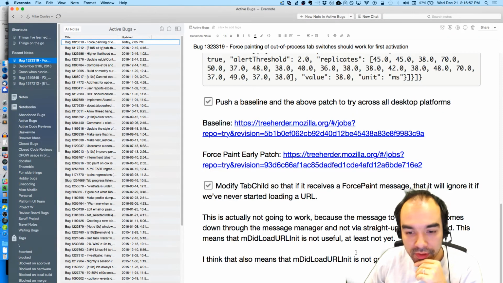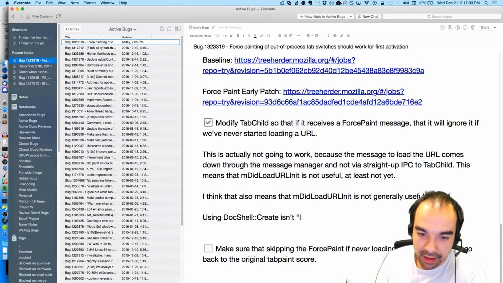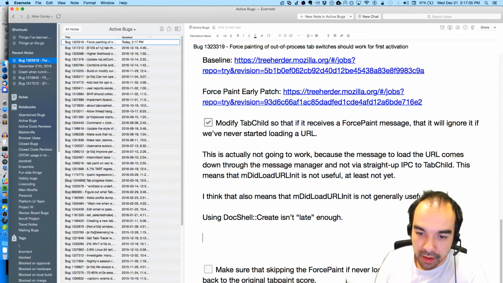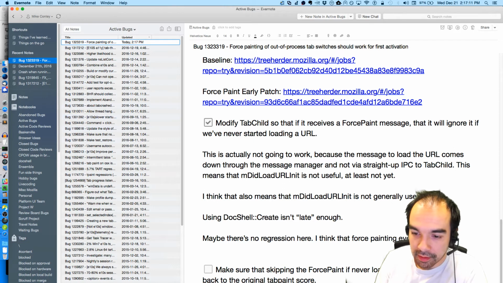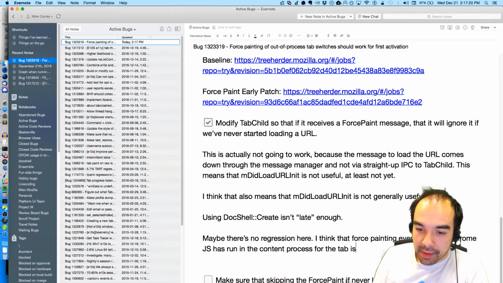This is on hold. Using dock shell create isn't late enough. Maybe there's no regression here. I think that force painting, even before the Chrome JavaScript has run in the content process for the tab, isn't so bad.